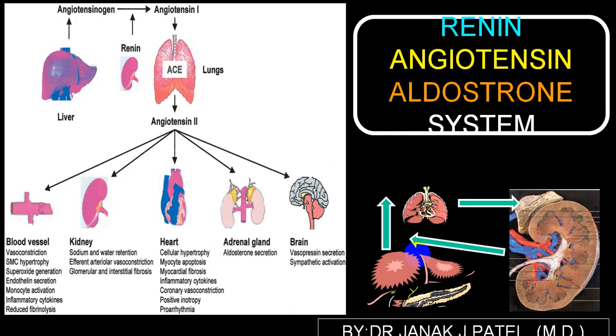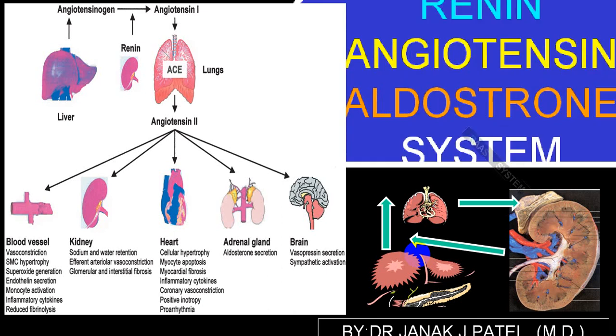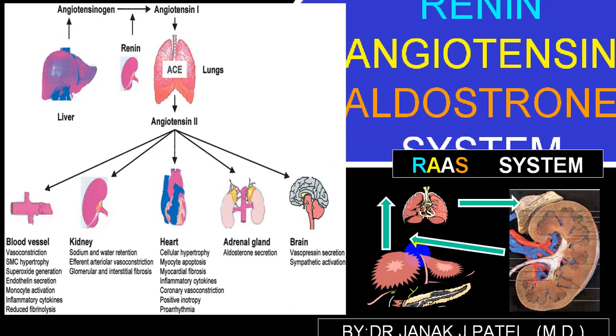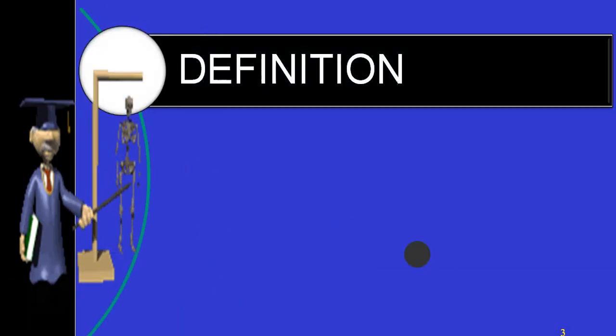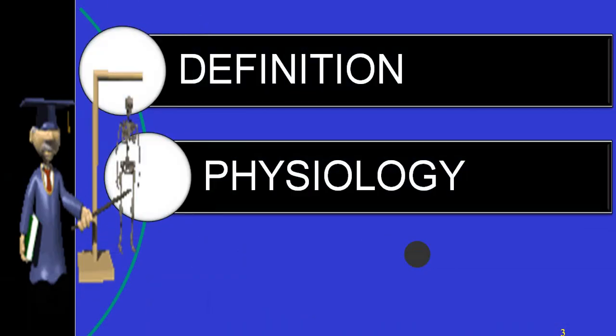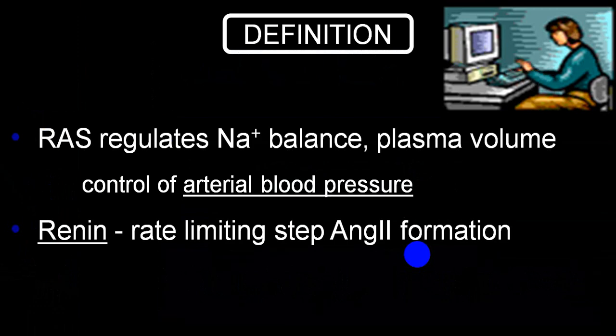It is called the renin-angiotensin system, or the renin-angiotensin-aldosterone system, RAAS, or the RAS system, or previously just the renin-angiotensin system. So only RAS. Now we'll be talking in detail regarding this particular part: definition, physiology, and clinical features. The RAS system ends with the final secretion of aldosterone.